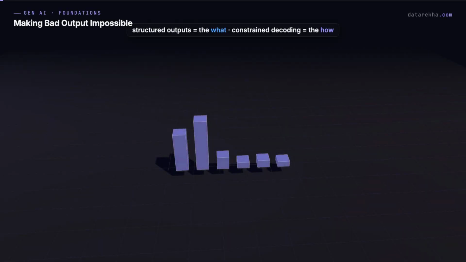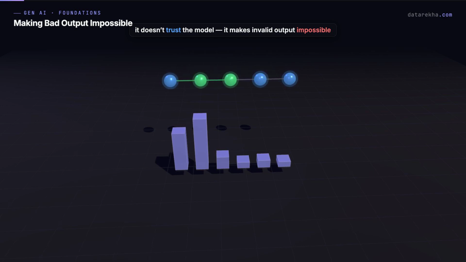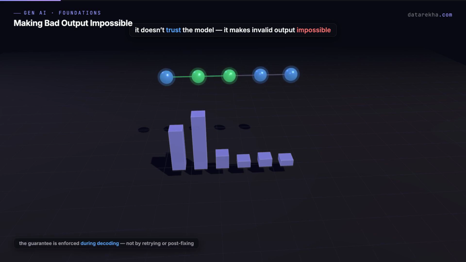The structured outputs lesson showed you the what. Ask a model for JSON that matches a schema. This is the how, and it is far more clever than most people realize. When an API promises valid JSON every single time, it is not trusting the model to behave. It is making invalid output literally impossible, right at the moment the next token is chosen.